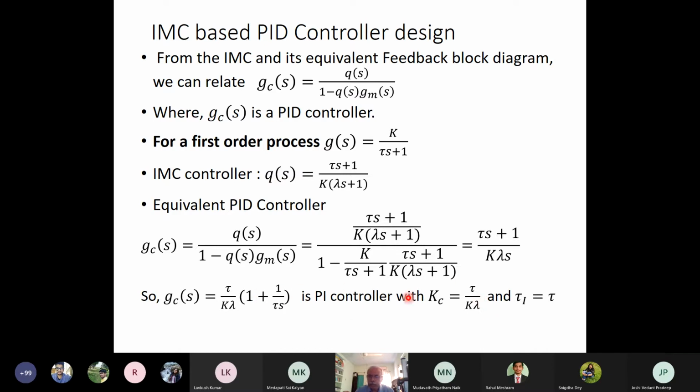Here we have got the reference trajectory of 1 by lambda s plus 1, with KC equal to tau by k lambda and tau I equal to tau. So you have only one tuning parameter, lambda, which basically decides the proportional action. And the integral time constant tau I is the same as the process time constant.